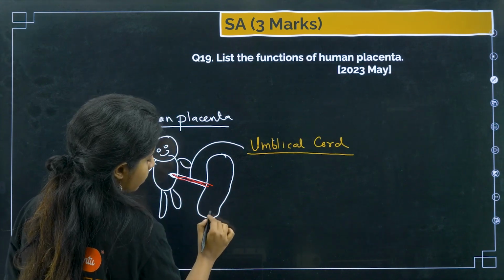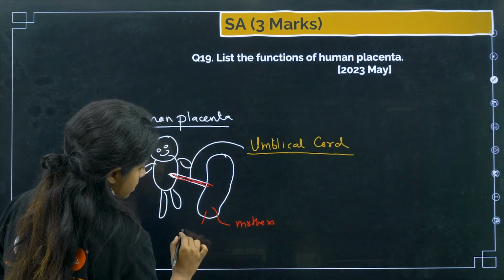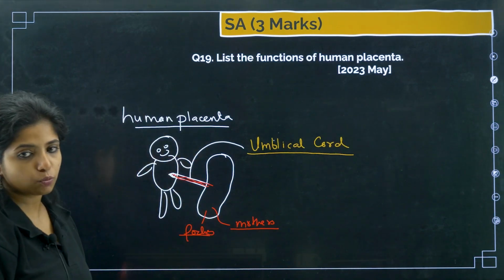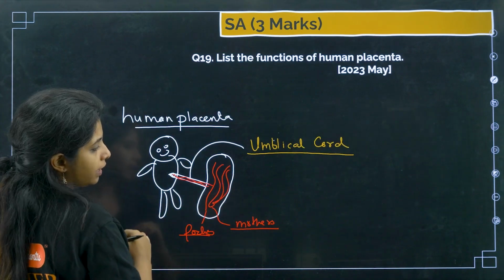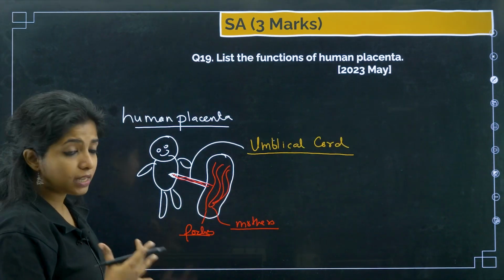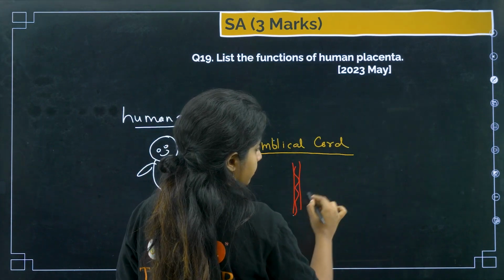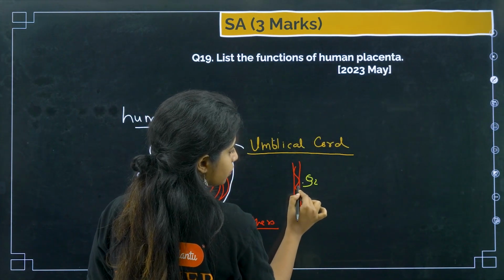And the placenta is formed both from the mother's side and the fetus side. With the help of fetal tissue as well as mother tissue, this placenta is being formed, which will be richly supplied with blood vessels and stuff like that, which will help in exchange. So blood does not get mixed. What happens is that, for example, this is blood. Things will be moving with the help of diffusion. For example, oxygen is more over here, oxygen will move inside.